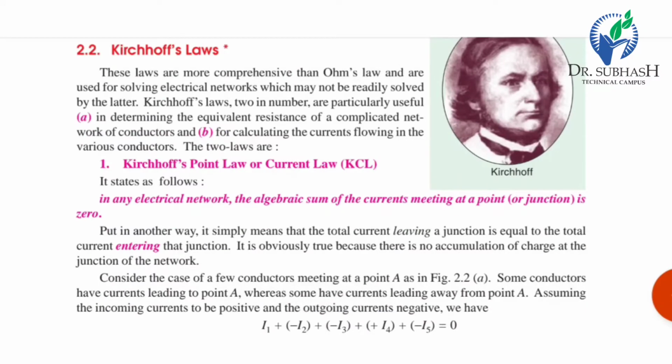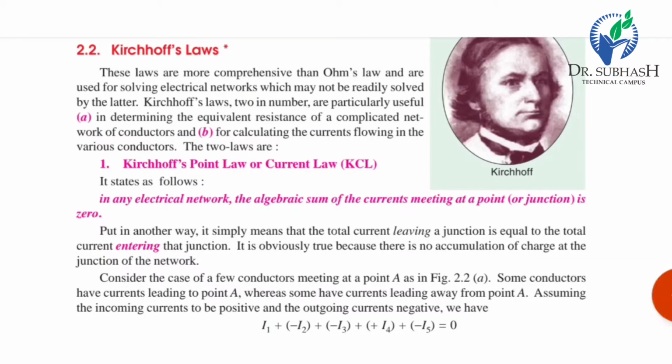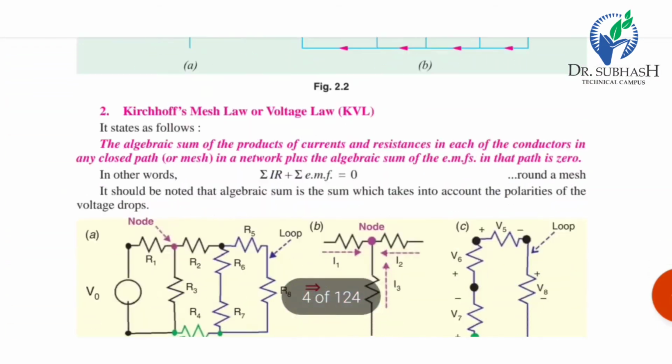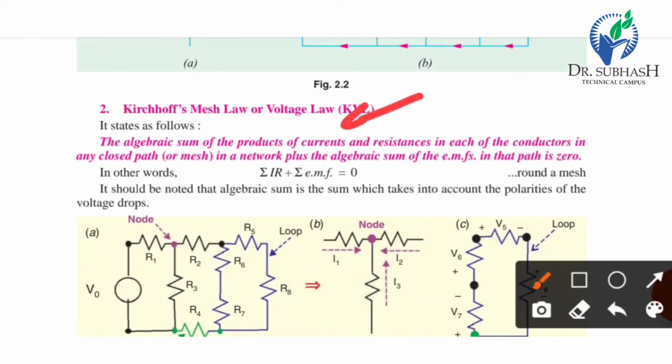Kirchhoff's point law, or current law: in any electrical network, the algebraic sum of the currents meeting at a point is zero. We just introduce it here, not in detail. Kirchhoff's voltage law: the algebraic sum of the products of current and resistance in each of the conductors in any closed path or mesh in a network, plus the algebraic sum of the EMFs in that path, is zero.